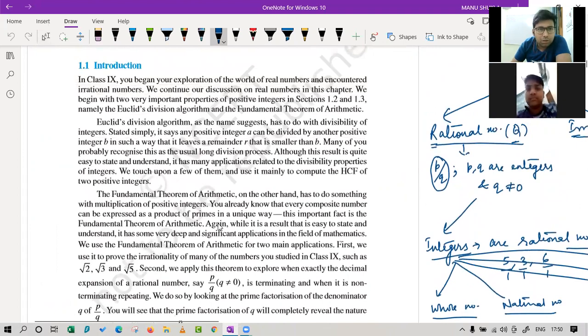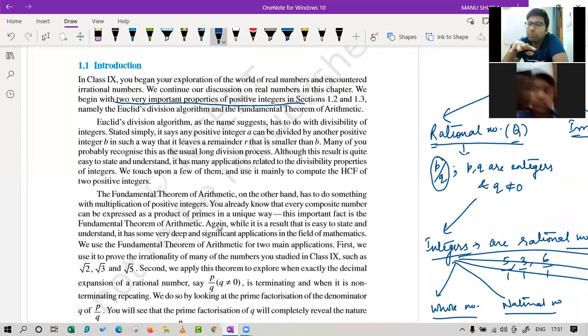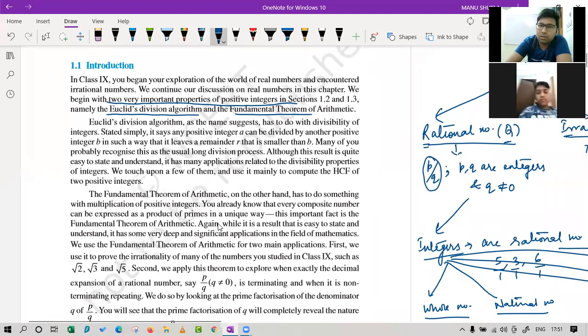We begin with two important properties of positive integers in sections 1.2 and 1.3. So these two sections are all about two important properties of integers, and they are Euclid's division lemma and the fundamental theorem of arithmetic.